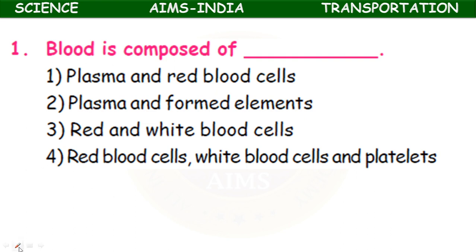Question 1. Blood is composed of plasma and red blood cells, plasma and formed elements, red and white blood cells, red blood cells, white blood cells and platelets. Okay, so here the blood is composed of RBC, WBC and blood platelets.